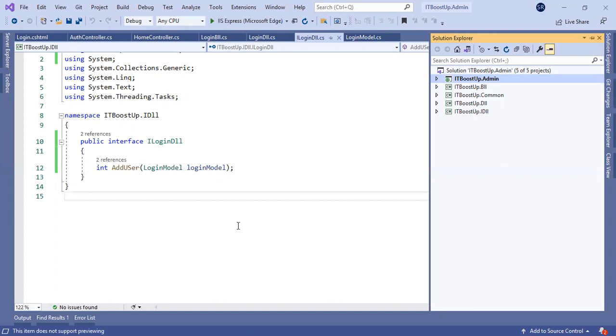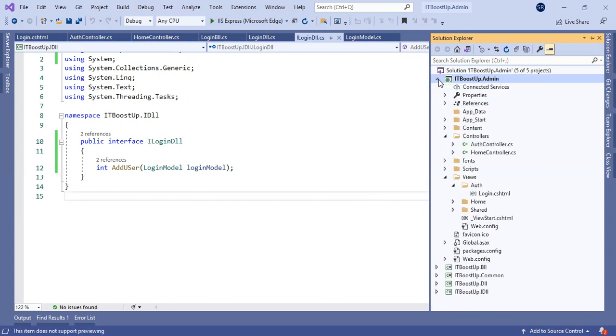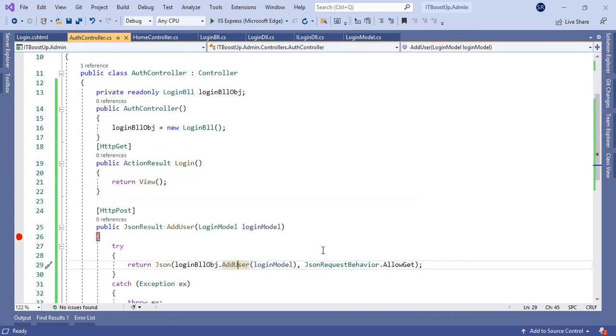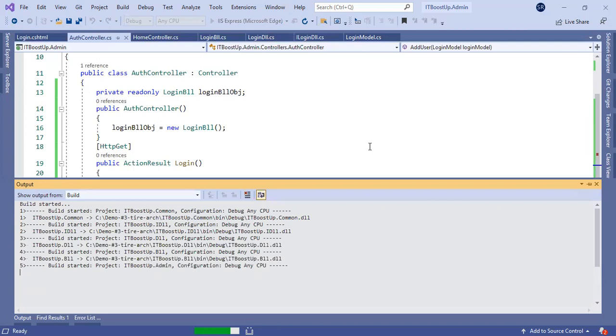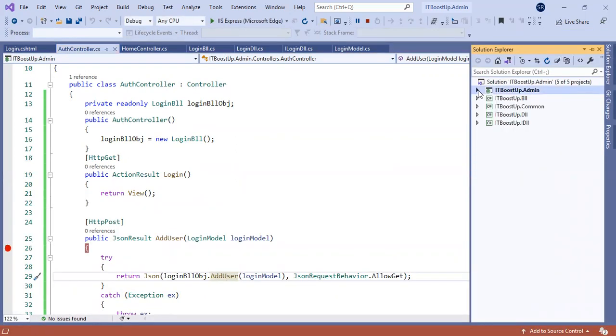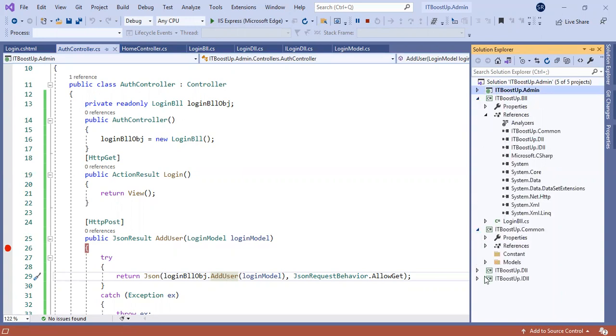If you want to debug this application and see how it works, I will run the application and simply put a debugger point to hit that particular method. If you want to develop your big applications using three-tier architecture, you can follow this solution architecture format.